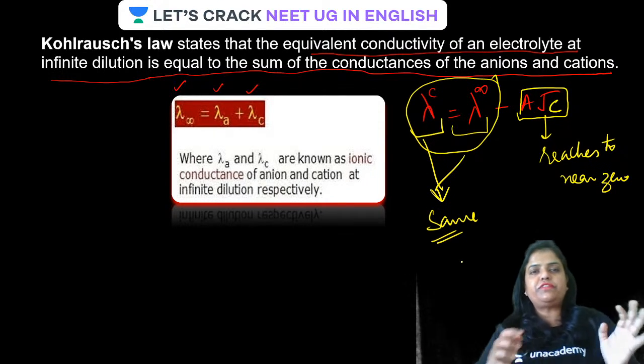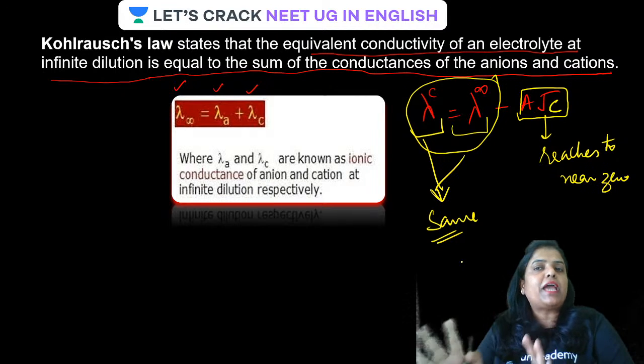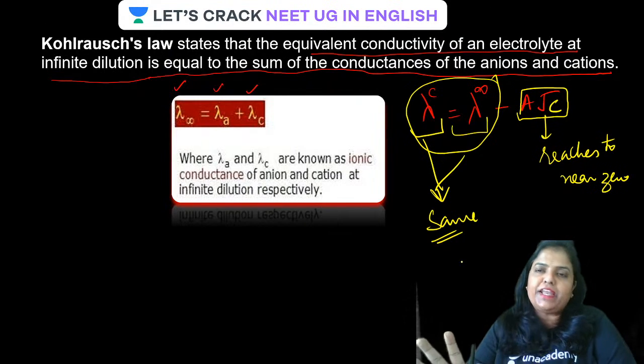So whatever conductivity is measured will actually be the conductivity at infinite dilution.